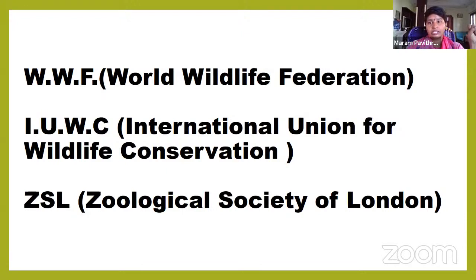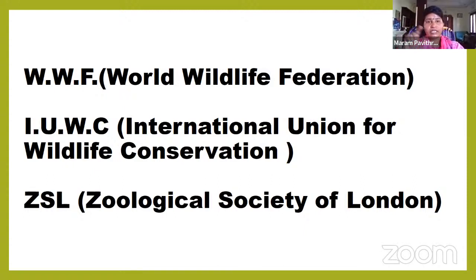These three organizations and so many other organizations every year are surveying and giving the list of the endangered species around the world, and declaring that these species are in danger, so we have to protect them, otherwise they will become extinct.